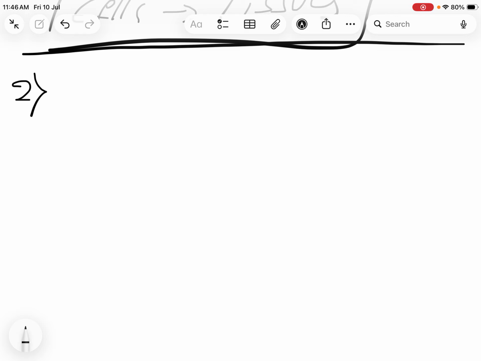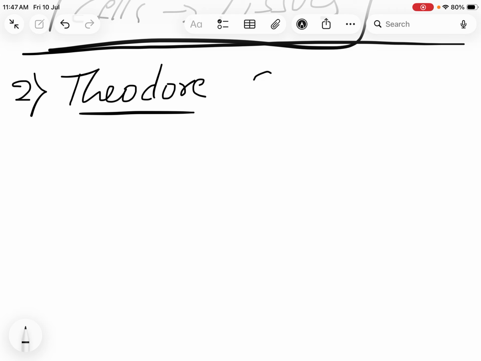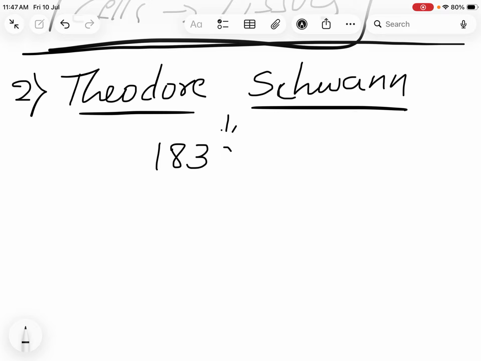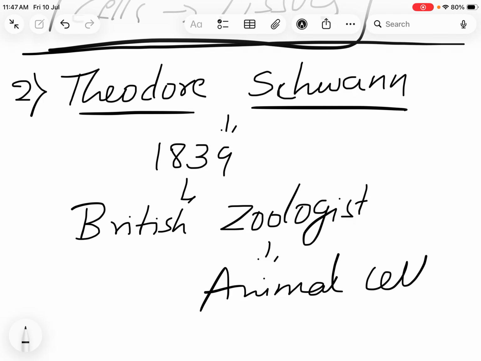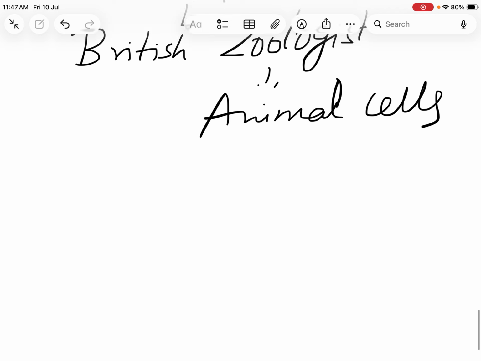Next comes the second scientist. He is none other than Theodore Schwann. Schleiden and Schwann, we can say, in short. I am just explaining the full names. So Theodore Schwann, in the year 1839. Schleiden was in 1838, Schwann was in 1839. He was a British zoologist. As he was a zoologist, he observed the animal cells. That was his main observation.